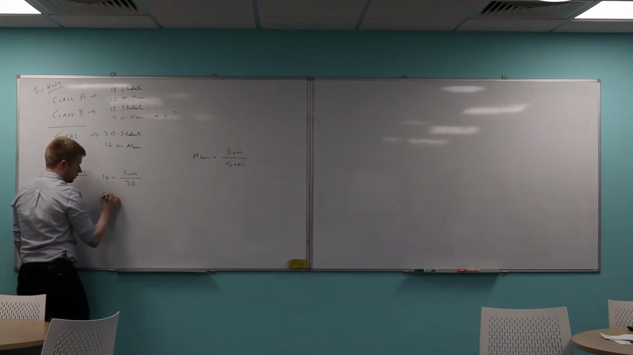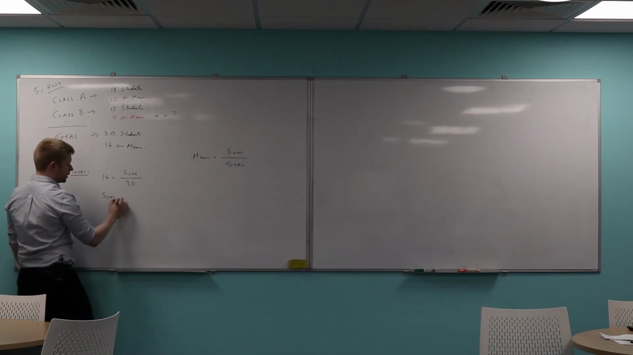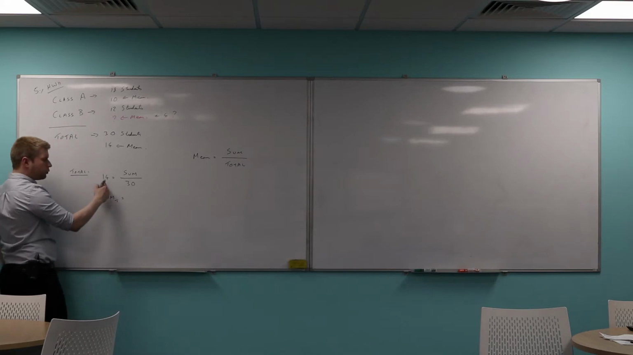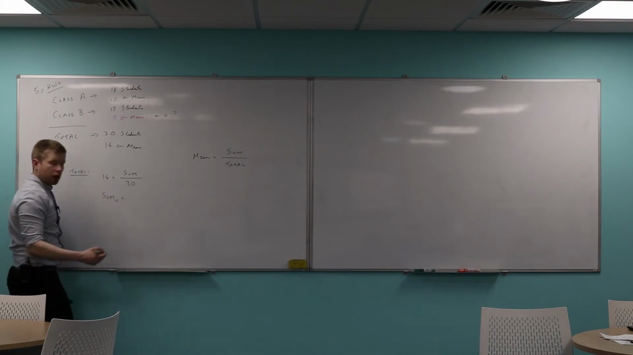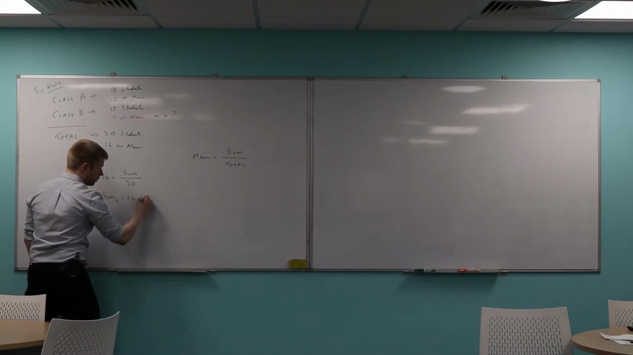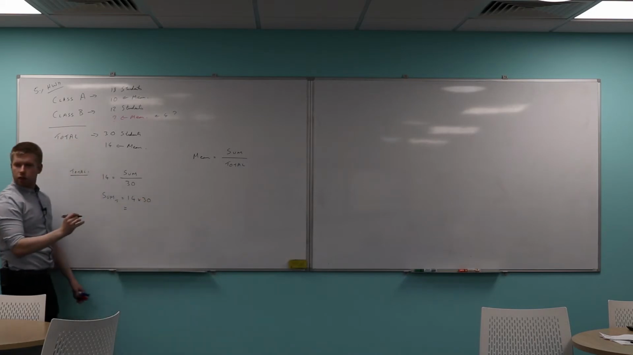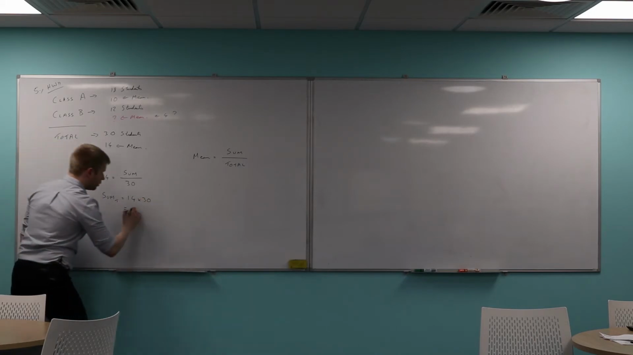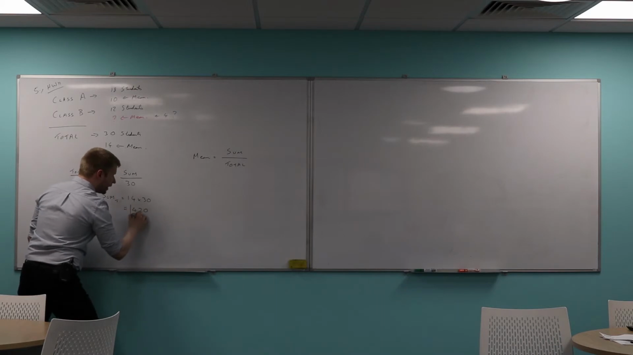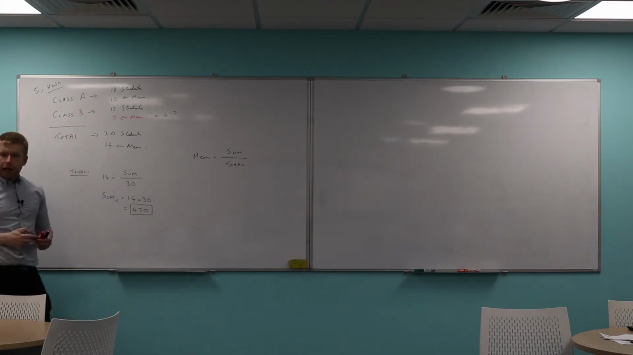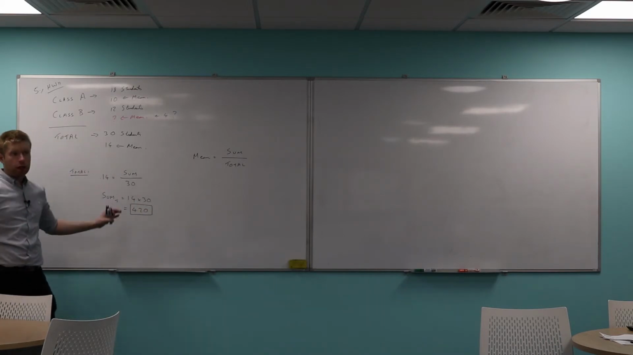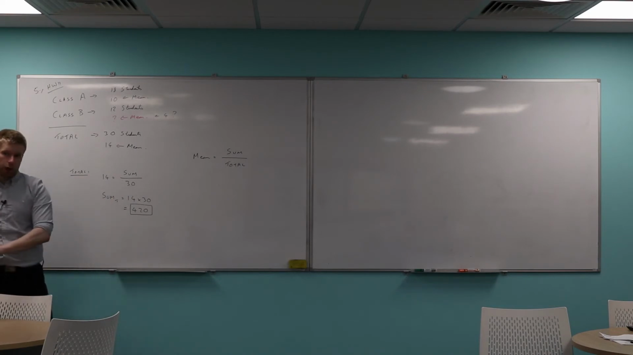Good. So I'm going to call that the sum of the total will be 14 multiplied by 30. Do you see that? What was this, 420, I think? Yeah? So if I add all of those marks together, I get 420. That's everybody's marks, this class and the other class as well.